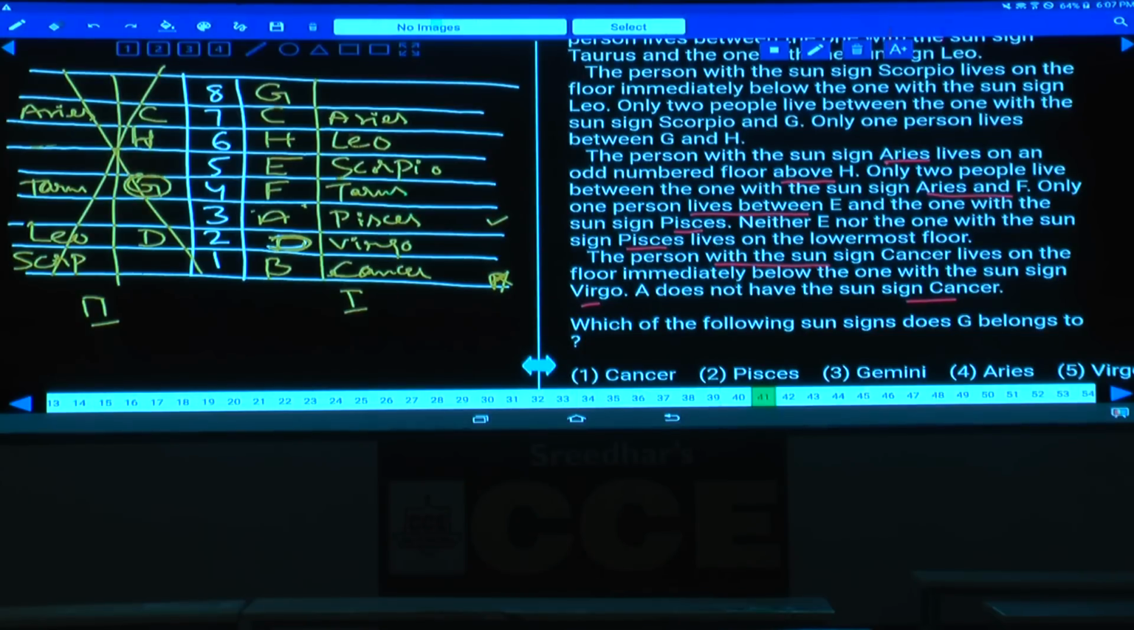Then related to the sun signs, which sun sign is left over here? Gemini. And this Gemini must be on the 8th floor. Done with this? This is how these 8 persons belong to 8 different sun signs living on 8 different floors of a building.